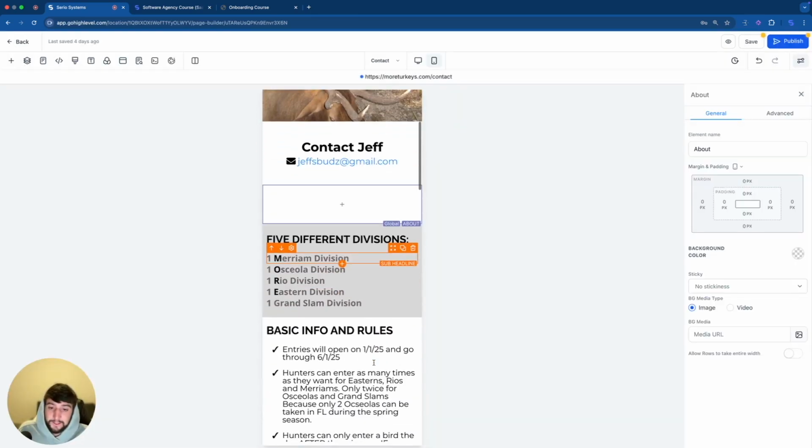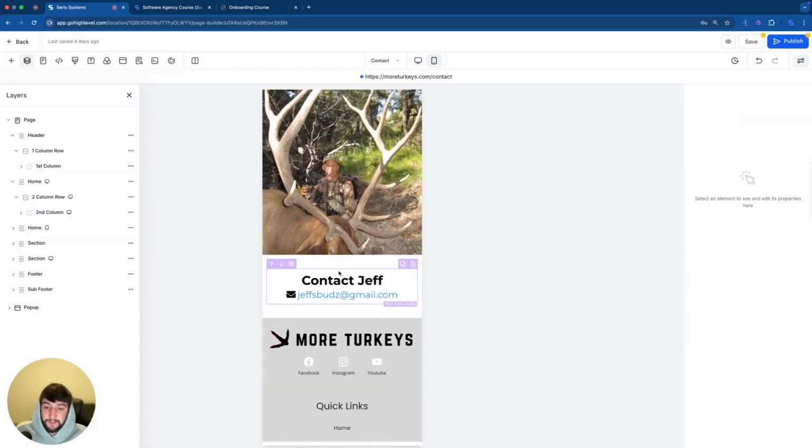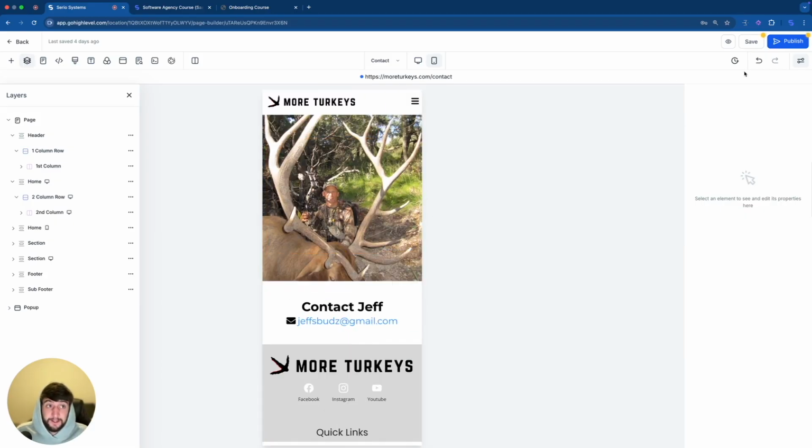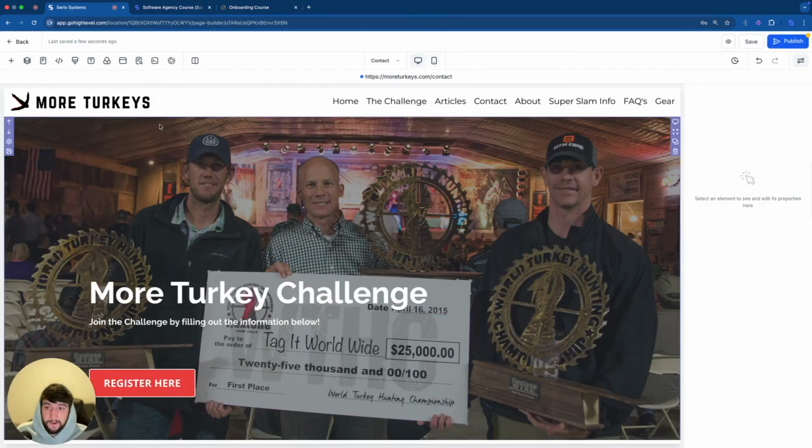I also have to delete all of this down here. So let me go do that real quick. And there we go. This is all he wants. I'll change the dimensions here, maybe make it look a little bit better. But for right now, that's all he wants on the contact page. So I'll save it. I'm going to go over to desktop and we have to do the same thing.